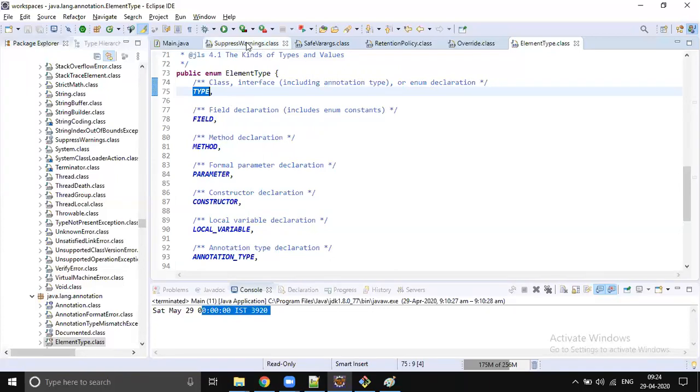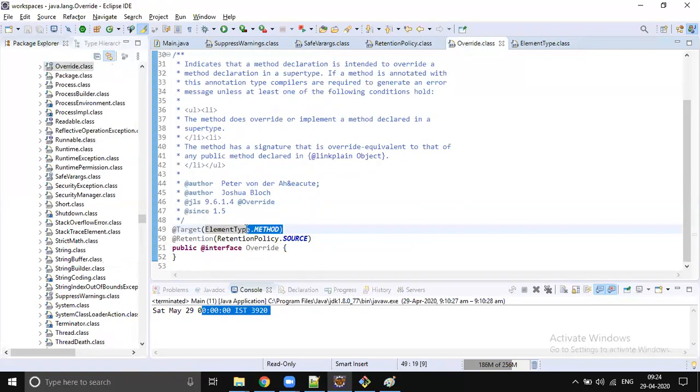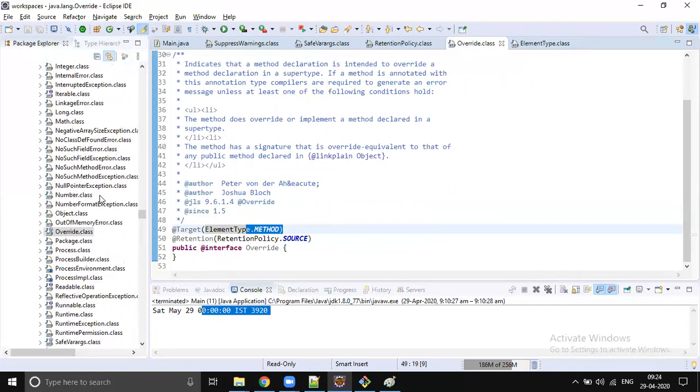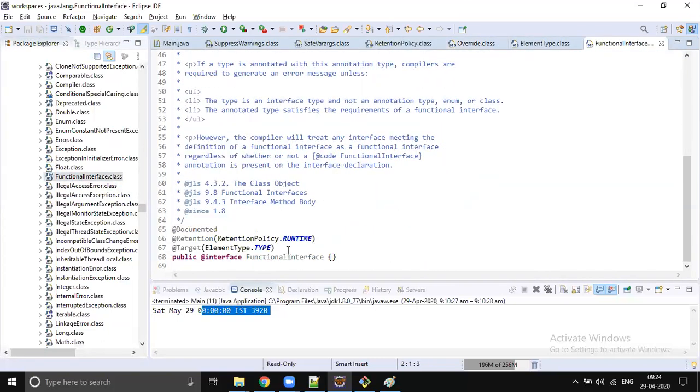So let's go to suppress warnings. You will see all this: type, field, method, parameter, constructor, local variable. So that is the reason why the suppress warning will be allowed almost all the places in the class. Let's go to override. This is allowed only on method. Let's go to functional interface. Functional interface, that should be type, right? Only type. So it is allowed only on top of interface and class.